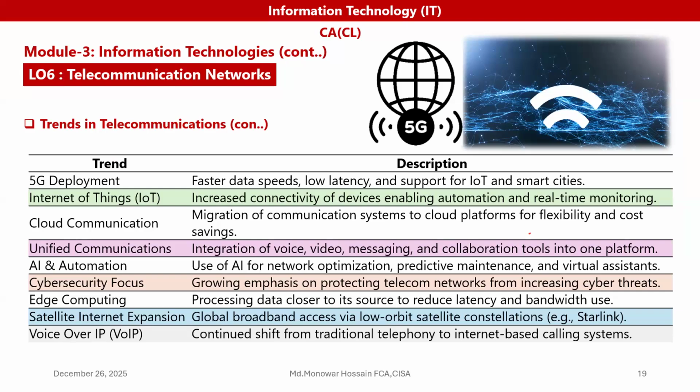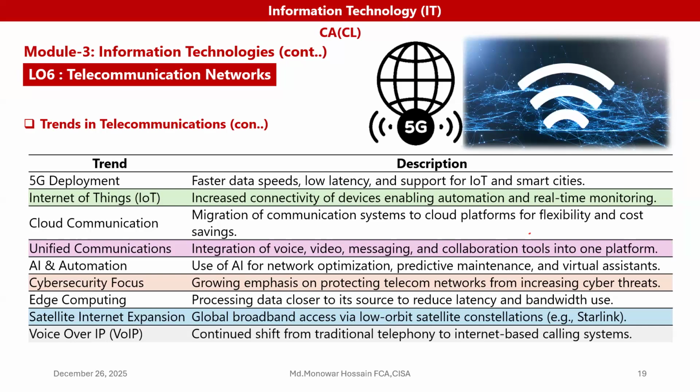5G development, which we are already using, Internet of Things, cloud communication, unified communication, AI and automation, cyber security focus, edge computing, satellite internet expansion, and VoIP, voice over IP, by internet protocol.